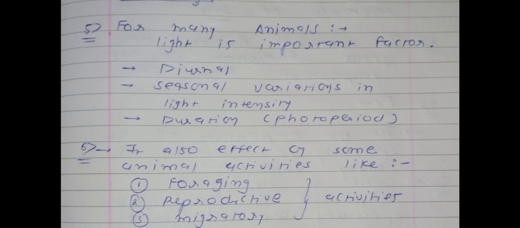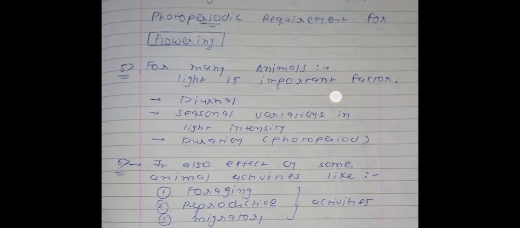You know that some organisms are nocturnal, so they do not perform their activities during the daytime. They do all these activities only at night time. So light will also affect animal activities.